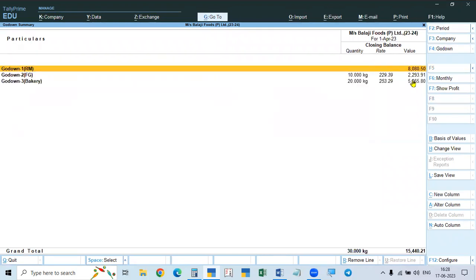Then for godown 2, if you press Alt F1 for details, godown 1 is raw material dispatch. Godown 2 is finished goods, 10 kgs balance. And godown 3, transfer to bakery, 20 kgs from 30. So finished goods 30: godown 2 has 10 balance, godown 3 means bakery, transfer 20 kgs. And raw material is in godown 1. So this is godown wise.